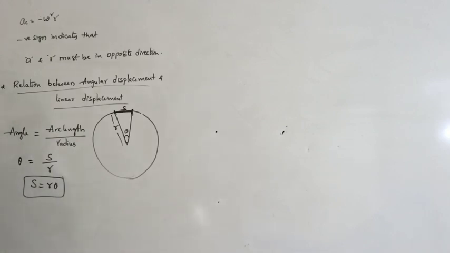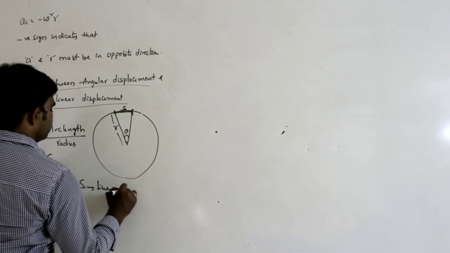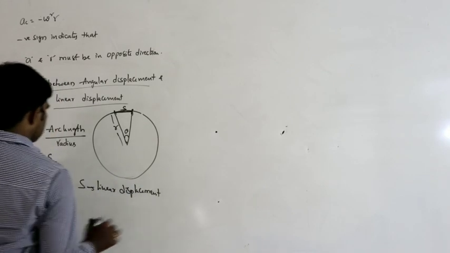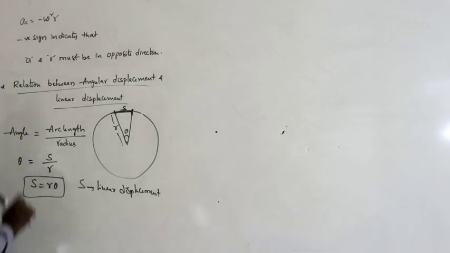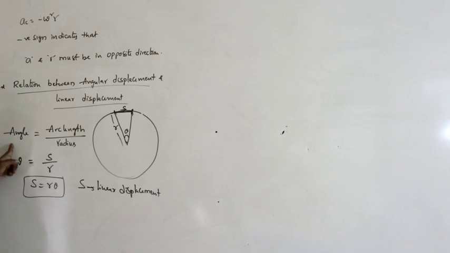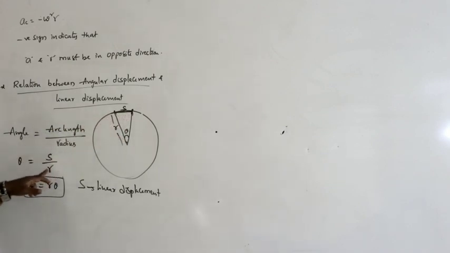What is S here? Linear displacement. S is called linear displacement and theta is called angular displacement. What is R? Radius vector. So this is the relation between angular displacement and linear displacement. Just one formula: angle subtended at the center equals arc length by radius. Arc length is considered as displacement, radius is R, S equals R theta. Simple thing.